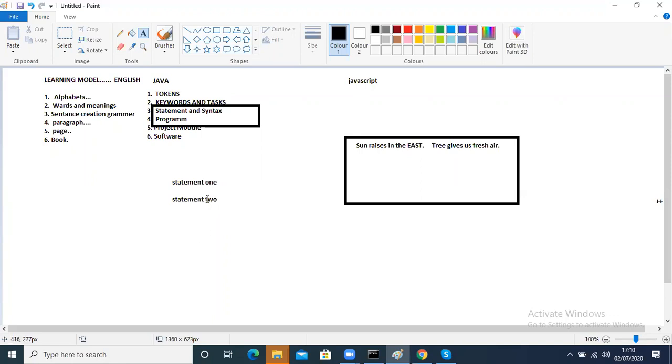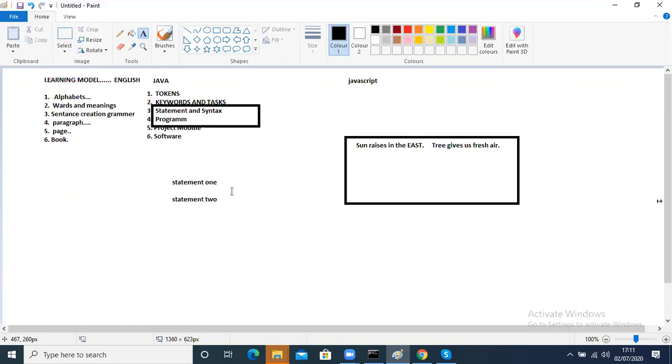Otherwise, nothing will be achieved. If the statement is syntactically correct, it will start executing. The computer only checks whether it is syntactically correct or not. That's it. If syntactically it is correct, then it will start executing. But what you need to follow here is that the statements have to be collected in such a way that they are meaningful for a particular task. That is the very important thing people have to understand.